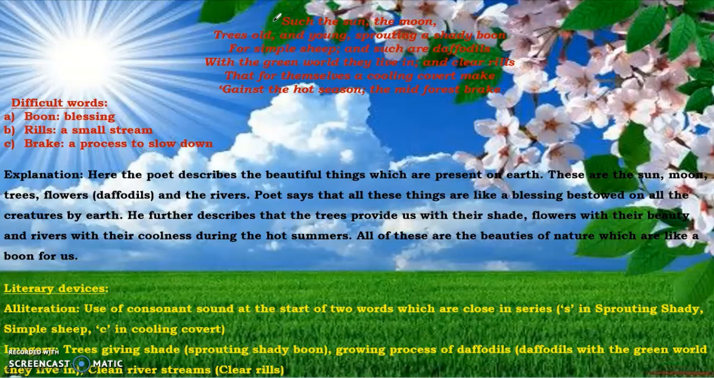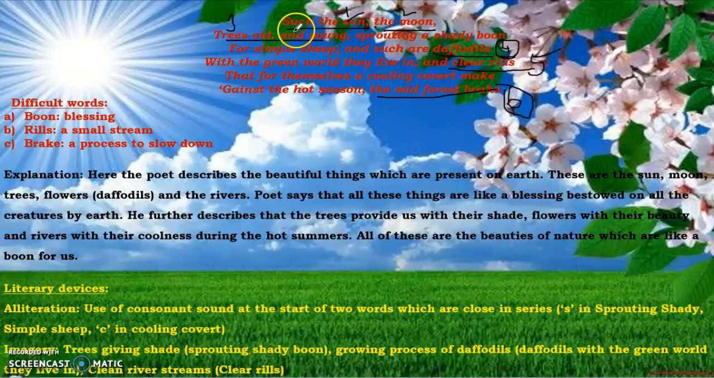Further, the poet continues with the things that are enlisted as things of beauty in our life. Let's read the stanza. It goes like such: the sun, number 1. Number 2, the moon. Number 3, trees old and young, sprouting a shady boon for simple shade. Number 4, daffodils, with the green world they live in. Number 5 is the clear rills that for themselves a cooling covert make against the hot season, and the mid-forest break that will continue in the next stanza, that is number 6.